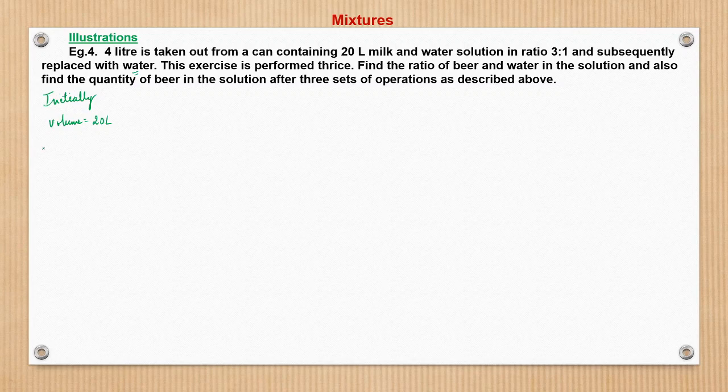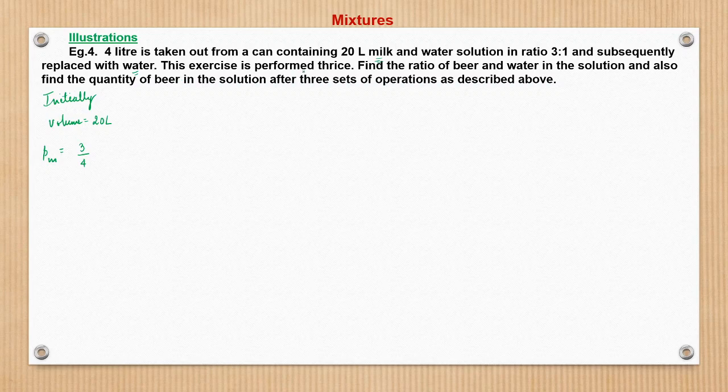Let's deal in terms of milk because milk will remain the same. So the proportion of milk is how much? Initially it is 3 by 4, right? Now what happens? The operation is we are taking out 4 liter and then replacing with 4 liter of water.